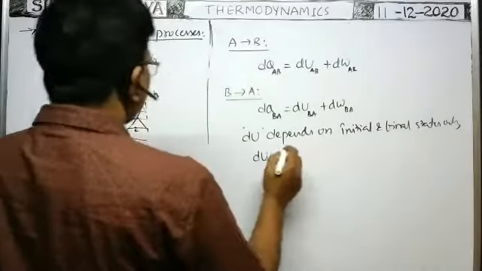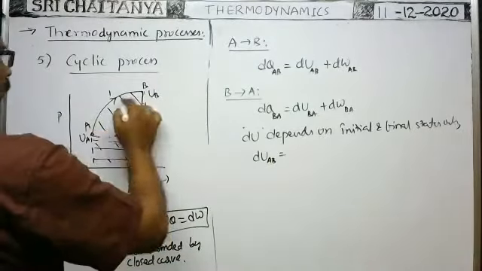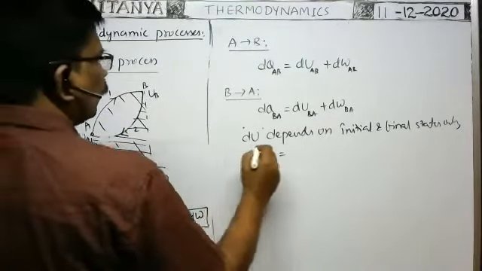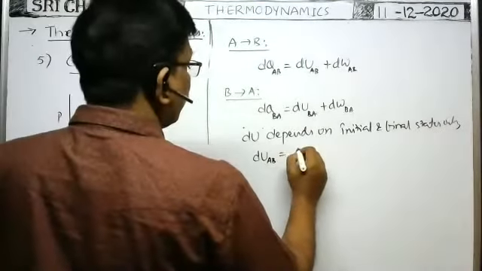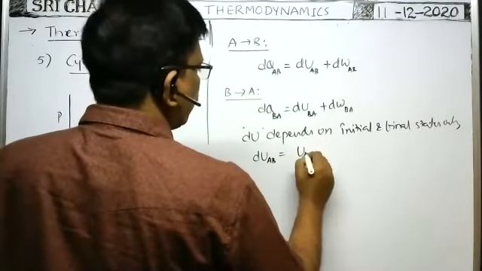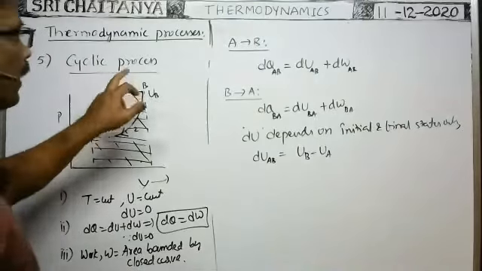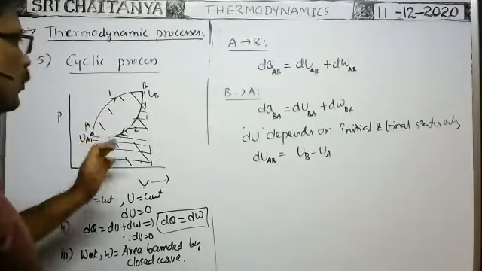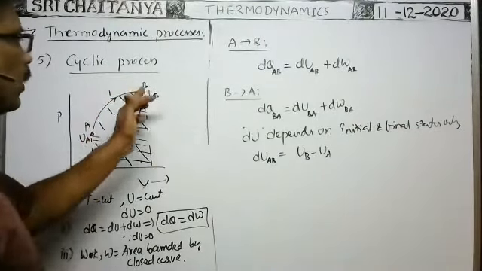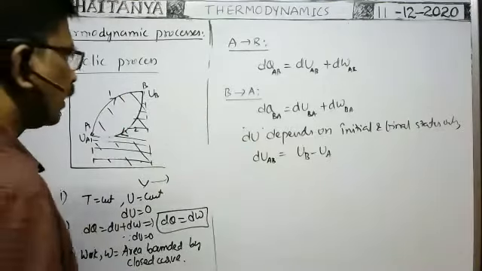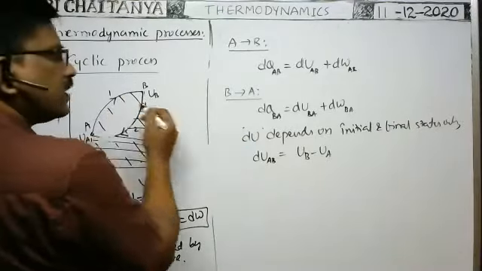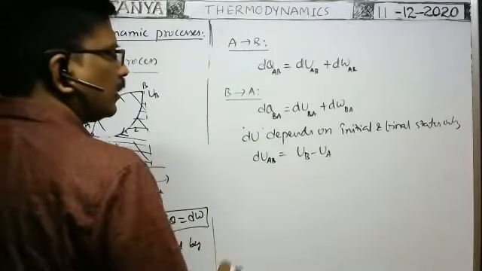Then change in internal energy along the A to B path, we can write, change in internal energy means final internal energy minus initial internal energy. That's why change in internal energy along the AB process is equal to UB minus UA.